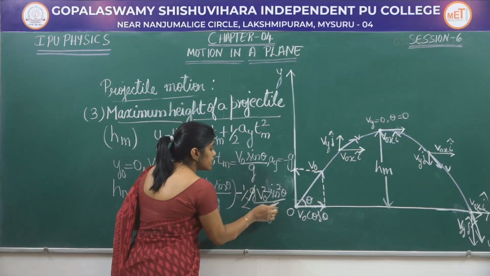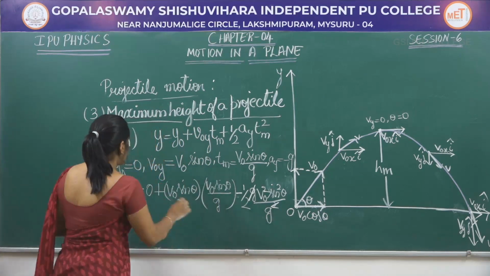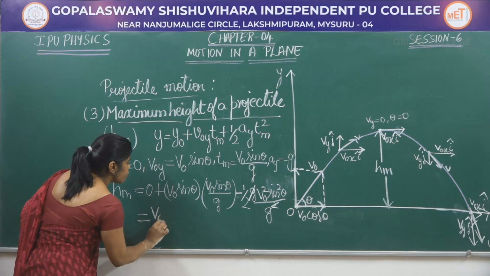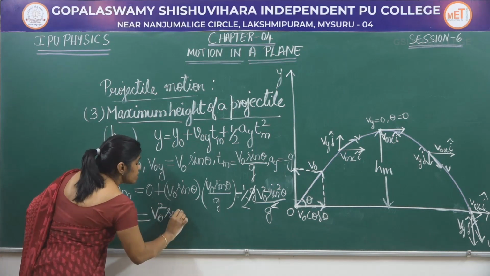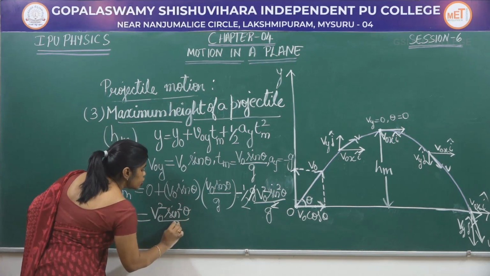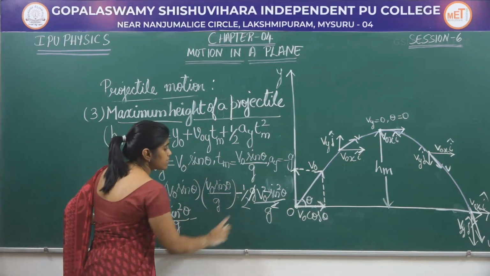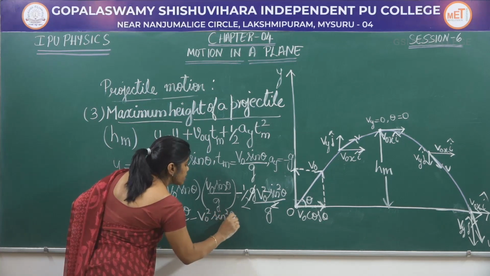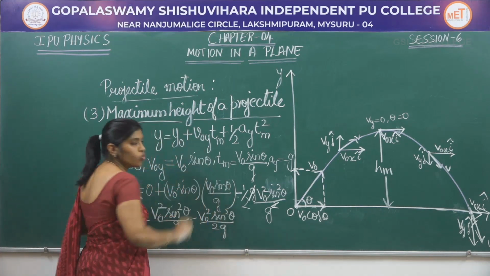Here one g and this g gets cancelled. Therefore, I can multiply them, I will get v naught square sin square theta by g minus v naught square sin square theta by 2g.